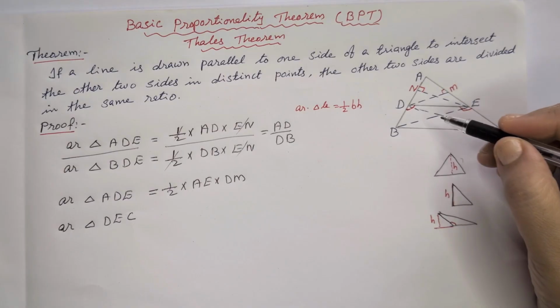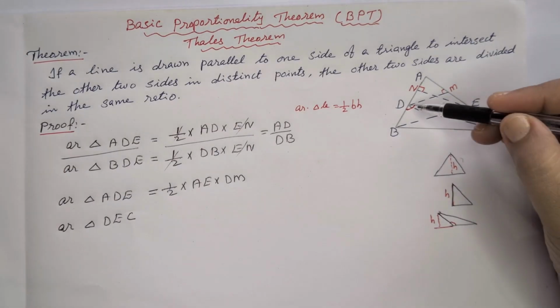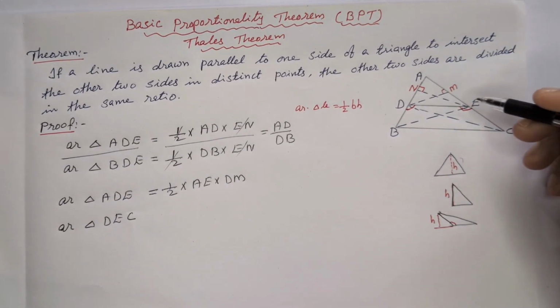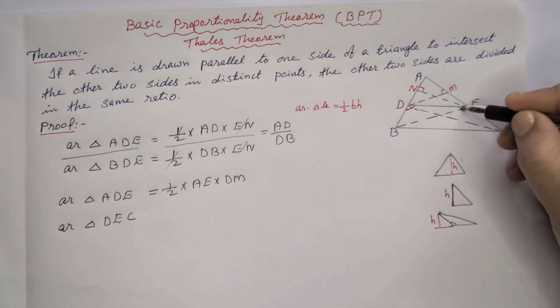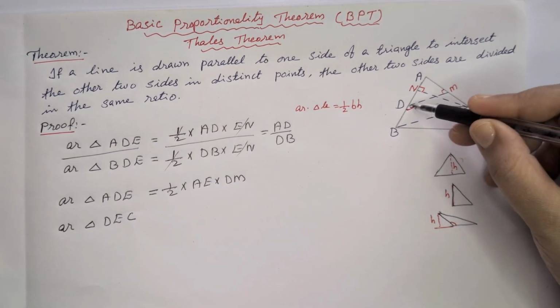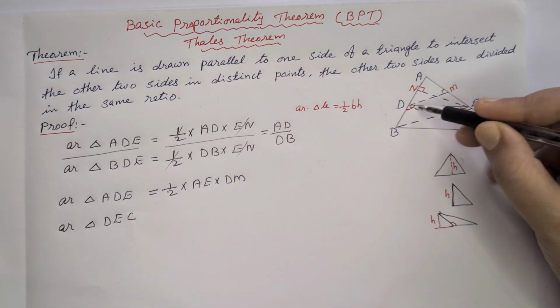Then triangle DEC. Here also we can see angle E is an obtuse angle, the same way. So the perpendicular comes outside this triangle, here again DM.